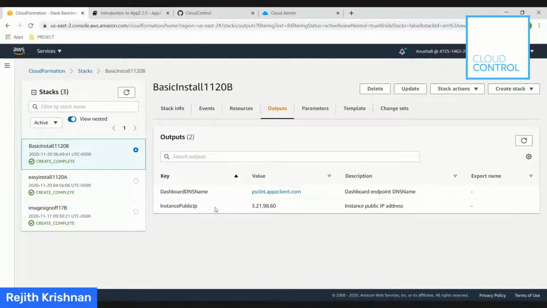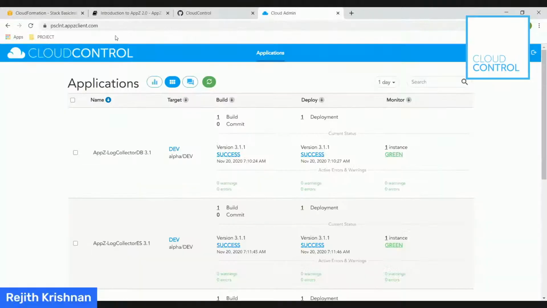That template is visible directly from the AWS Marketplace, and the cluster has already come up. It is built, and we can see the master IP and the dashboard URL here. So, Anusha, why don't you show the cluster up and running? Yes, you can see that the cluster is up and running.